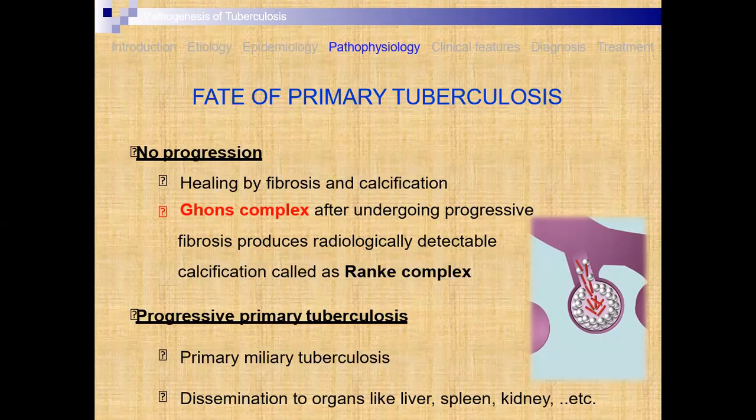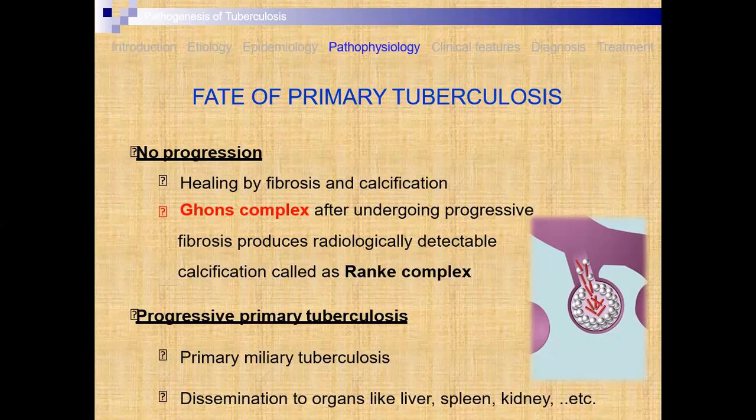Then the Ghon complex, after undergoing progressive fibrosis, produces a radiologically detectable calcification called the Ranke complex. Here you have to observe this: the Ranke complex should be observed in this case. Then progressive primary tuberculosis, primary miliary tuberculosis, may occur.